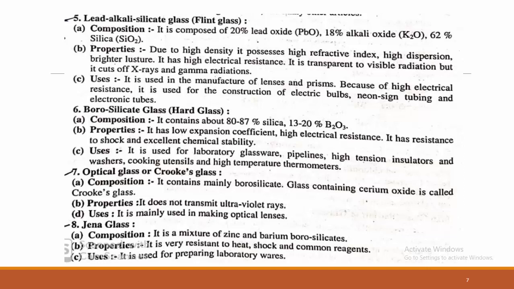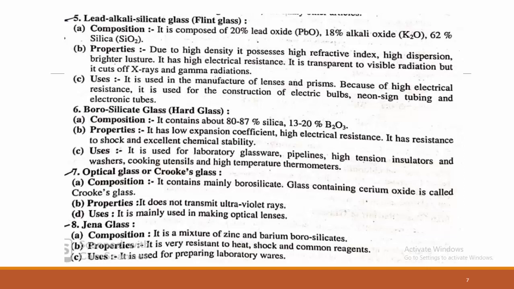This is a very hard substance. It has low expansion and high electric resistance. It is used in laboratory glassware. This is very important, where this hard glass is used in laboratory glasswares; we know the hard glass tube, which is nothing but made up of borosilicate glass.